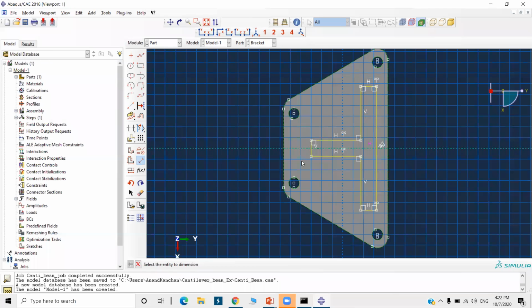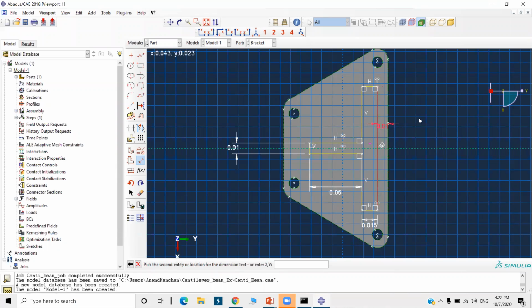Now go to dimensions. This dimension is 0.01. This one is 0.015. This is 0.05. From this to this is 0.015.